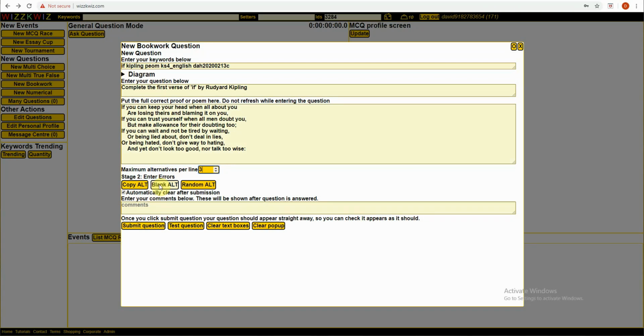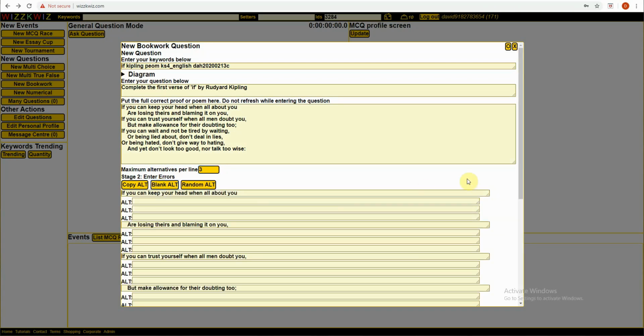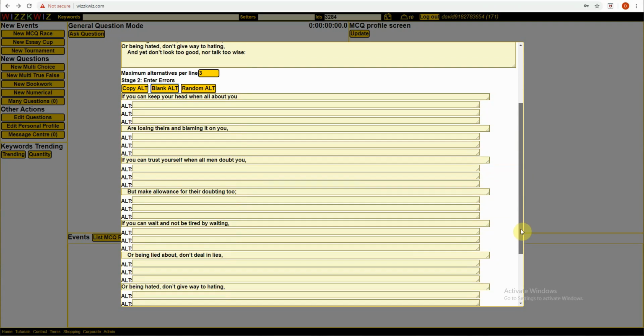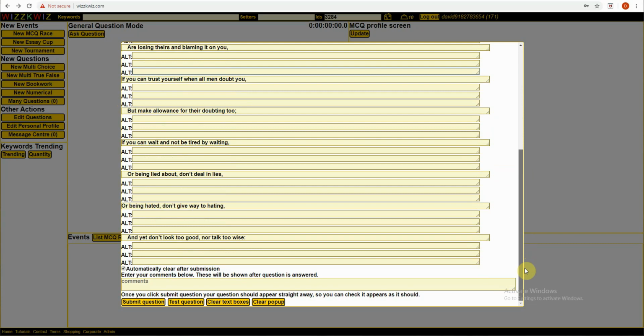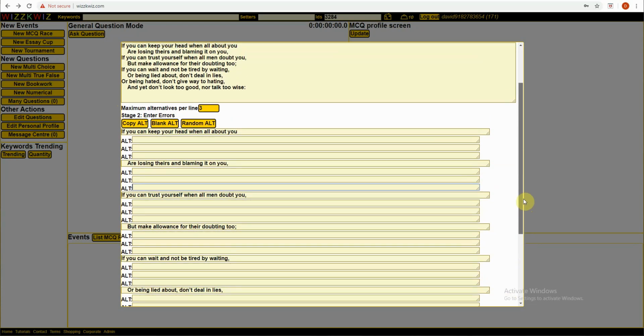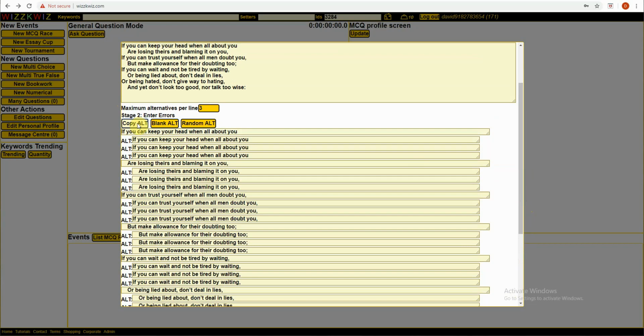If I press blank alt now, it all looks a bit complicated, but for the first line, that's the correct answer, and I could put alternative wrong answers here. For the second line, the same. That's quite a faff to put in sensible answers for each one. So instead of blank alt, I could do copy alt. Now you're given exactly the same line for each of these, so you could just change 1 or 2 words. That's one way of doing it.